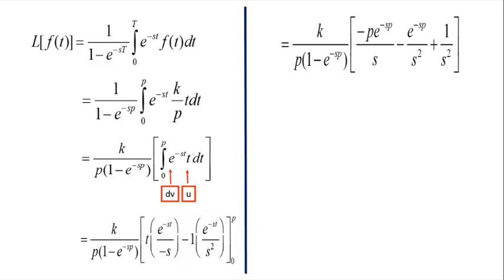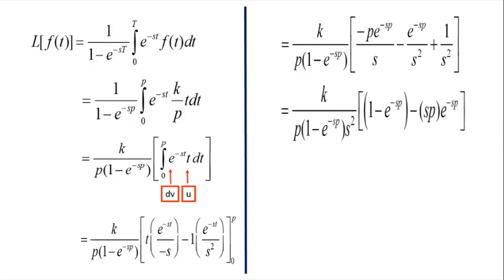So when we apply the upper limit minus lower limit, we get k divided by p into 1 minus e power minus sp, into minus p e power minus sp divided by s, minus e power minus sp divided by s square plus 1 by s square.